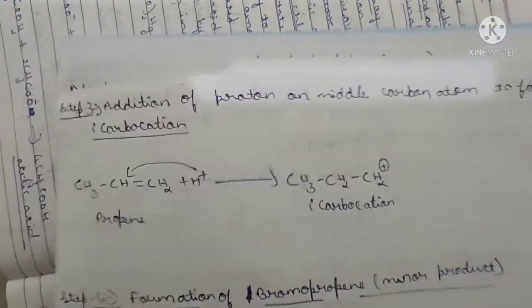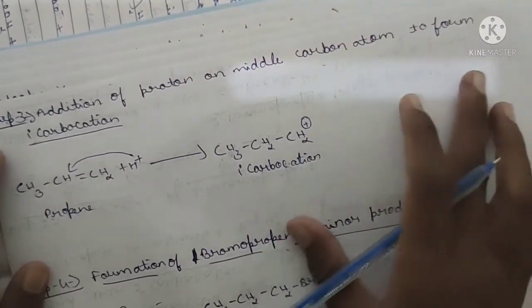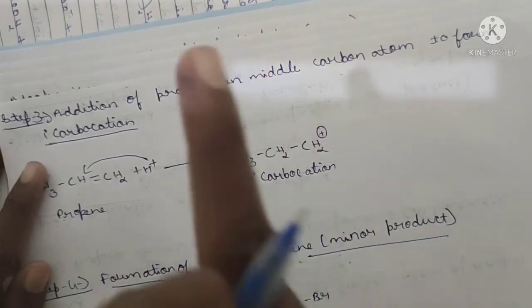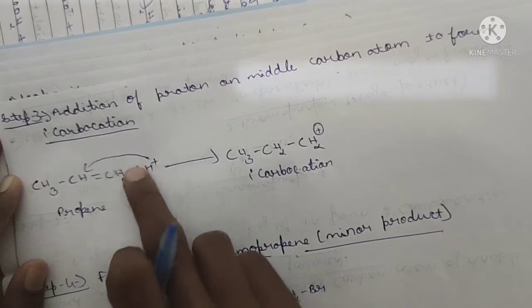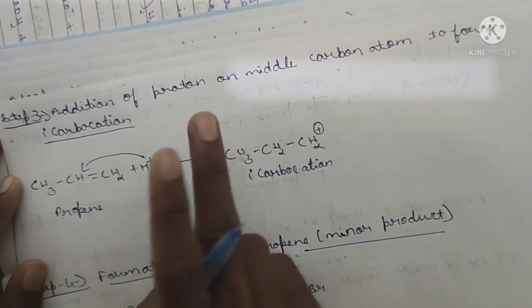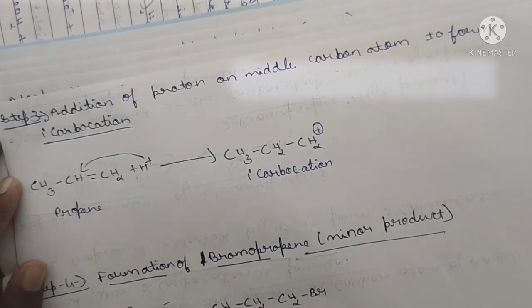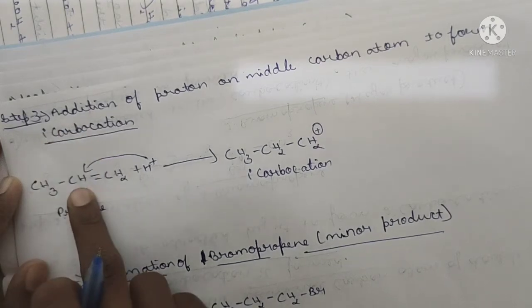Now step 3 is very simple. See here, addition of proton on the middle carbon to form the primary carbocation. What we studied in the first step was addition of proton at the terminal carbon to form the secondary carbocation. But here in the third step, addition of H plus on the middle carbon. Which is the middle carbon here? Yes, absolutely this one.